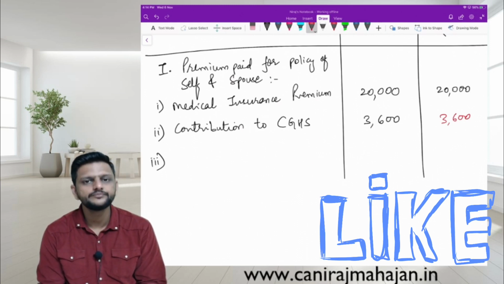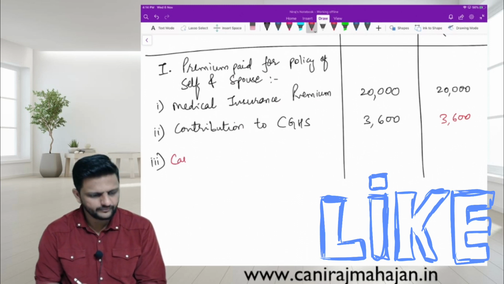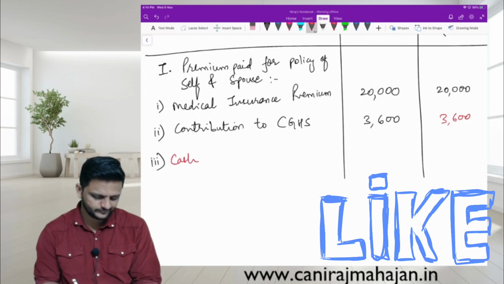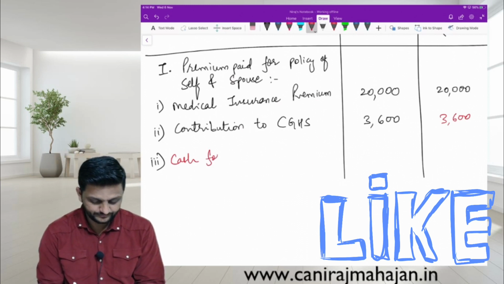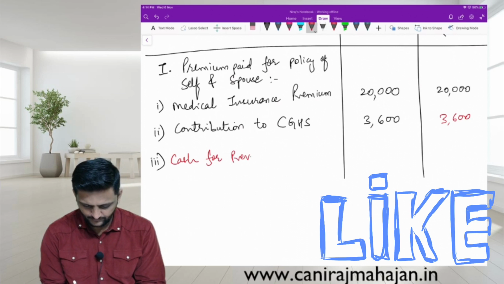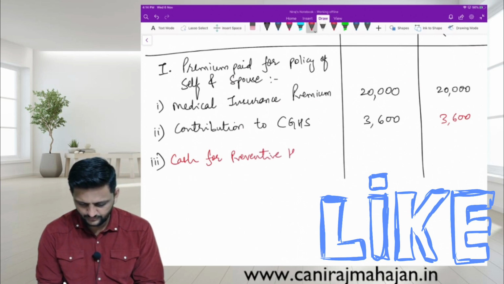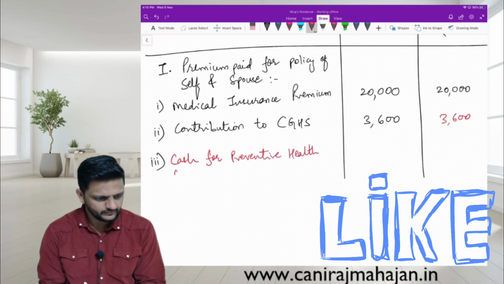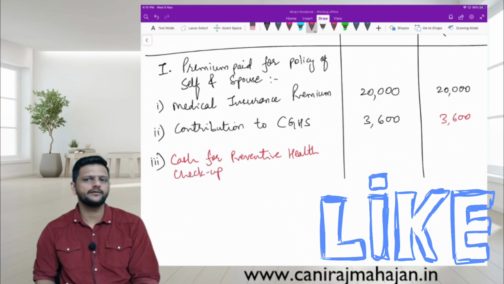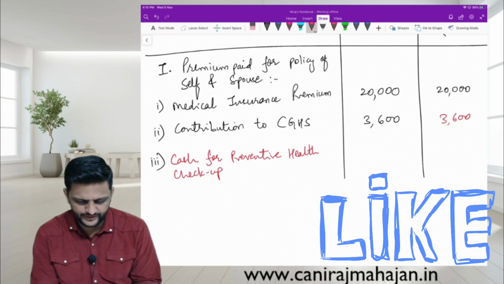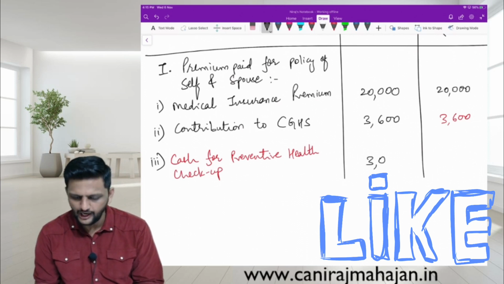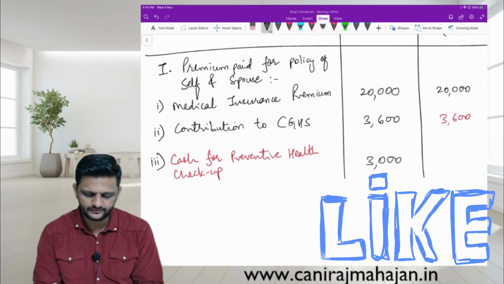Cash he paid, no, for preventive health checkup. How much spent? 3,000. How much can we claim?